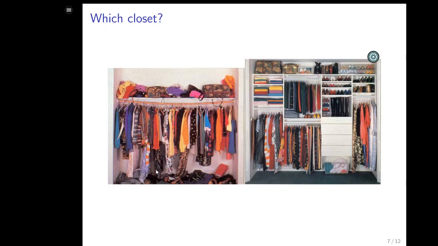You're right. It's access. Like, for example, search. If you want to search for something, it's better to search in organized data than it is to search in unorganized data. Better meaning faster. The question is, how do you want to organize the data? Now, you can see here there's some sort of color organization going on, and then some type organization going on, and there's organization by different categories in this particular case.